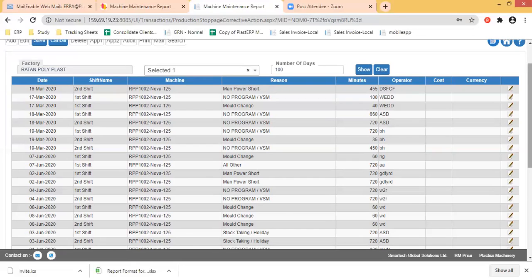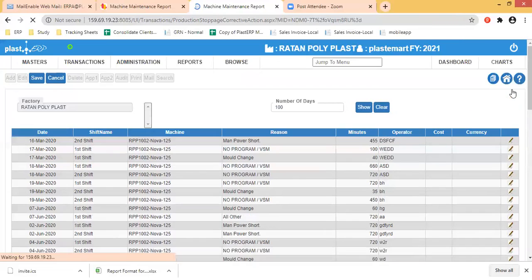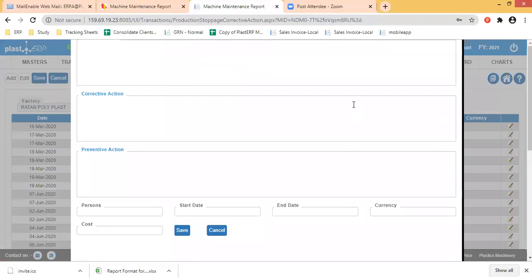Akshada, there was some place in this breakdown report where we write the corrective action taken, preventive action taken. Yeah, in this report, from the maintenance module, you were asking for corrective action, preventive action. So this I have done in this desktop version.